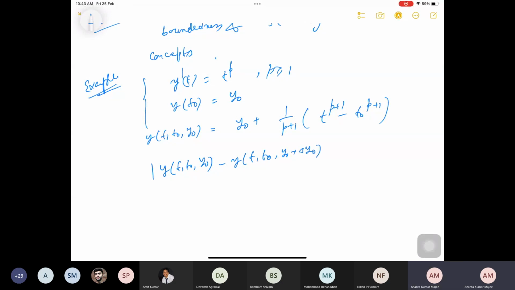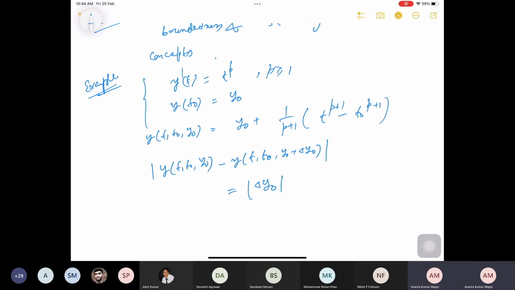So y0 plus delta y0 is another initial condition. Now the difference, for p equal to 1, is less than delta. This is y0, so the difference is delta y0, and this part cancels out, so exactly the modulus of delta y0.